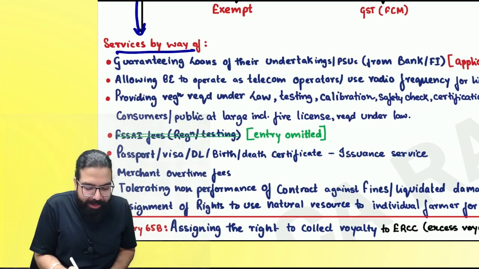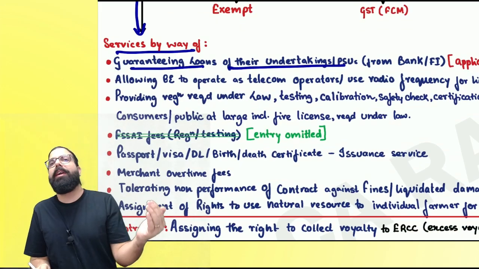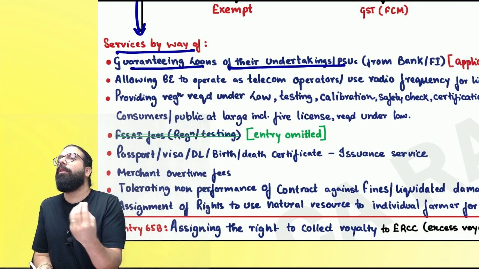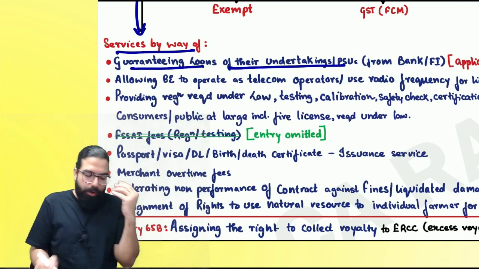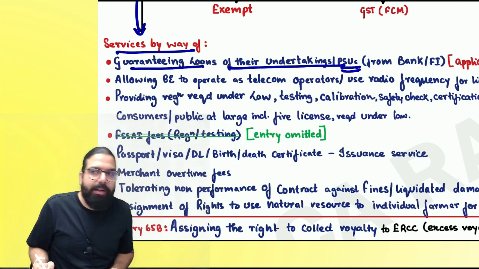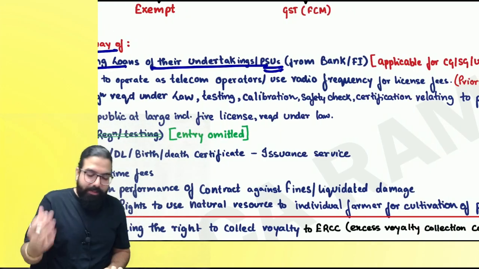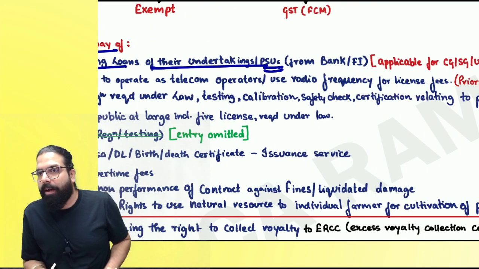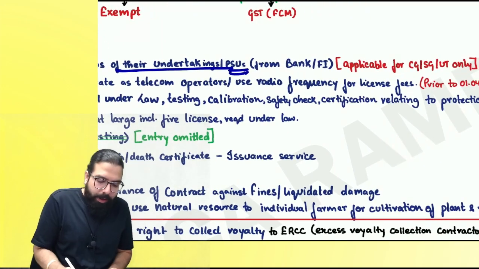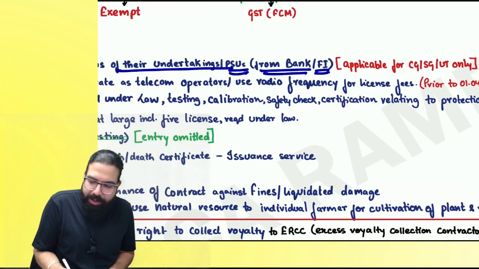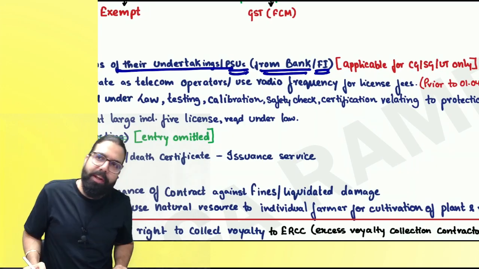The first one is guaranteeing loans of their undertaking, meaning government undertaking. The government is going ahead and doing what, everyone? Guaranteeing the loan, or a public sector undertaking's loan has been guaranteed by the government, then for that guaranteeing service GST will not be applicable. Can I go ahead, everyone? From a bank when the loan is taken, or from a financial institution when the loan is taken.